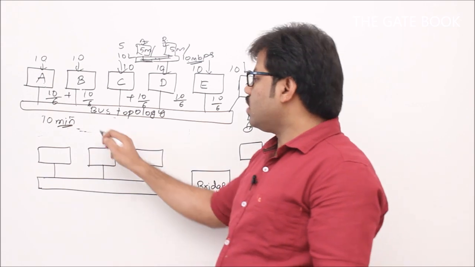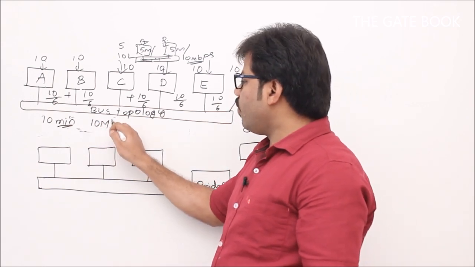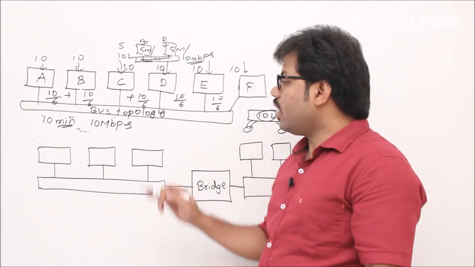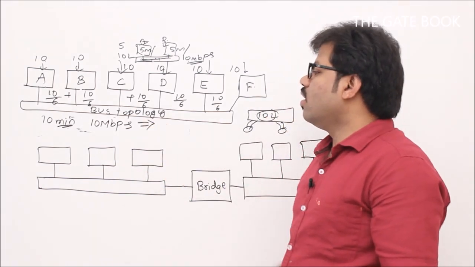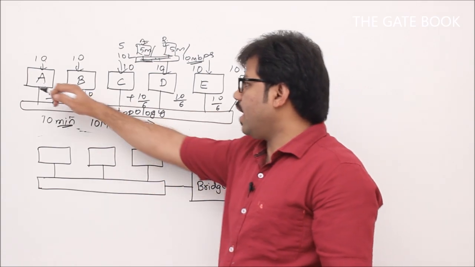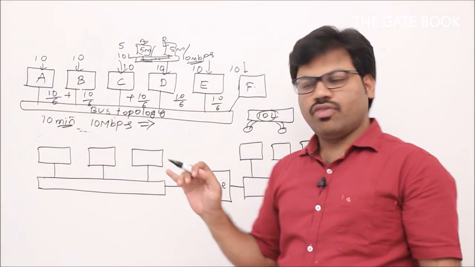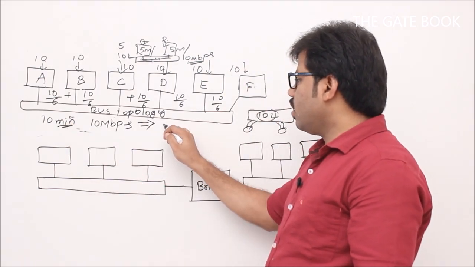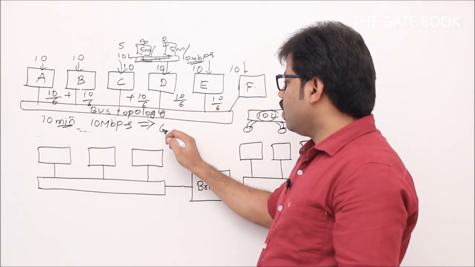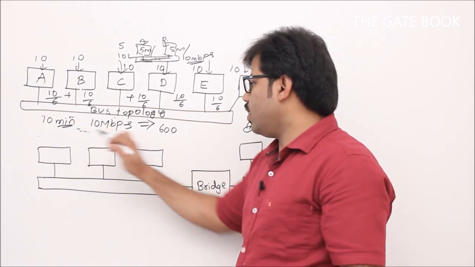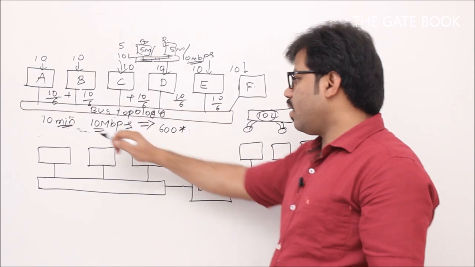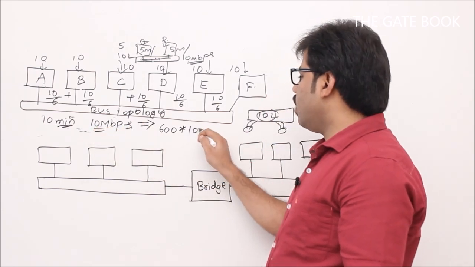That means it is going to send data with 10 Mbps bandwidth. Now question number 1: how many bits is A going to send in the 10 minutes? We will calculate. 10 minutes means 600 seconds, correct? So in each second we can send 10 megabits.